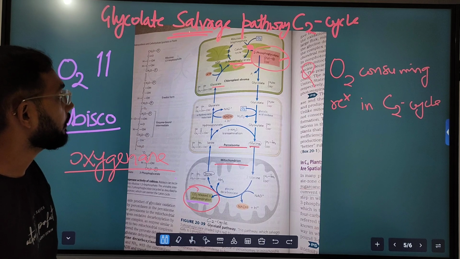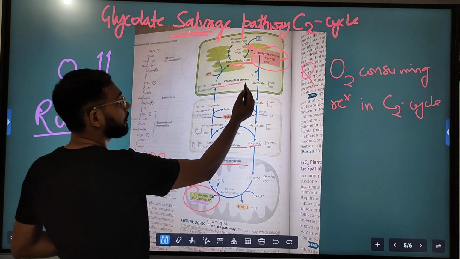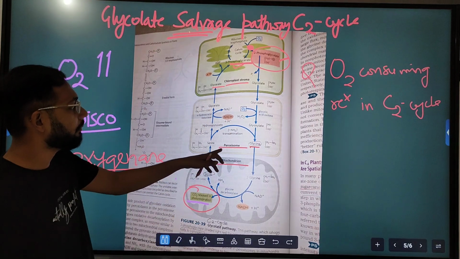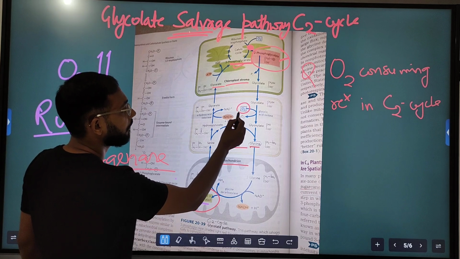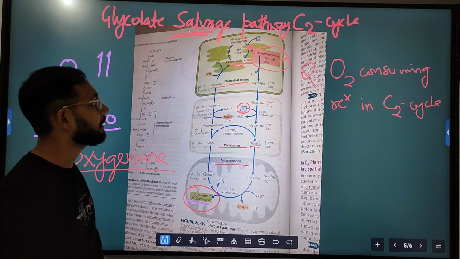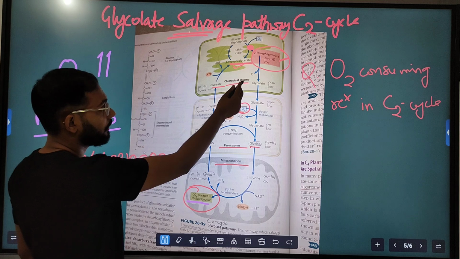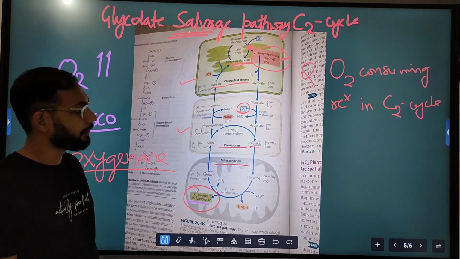Simply, you can see that in the chloroplast stroma the oxygen is utilized, and the second organelle, the peroxisome, is also where oxygen is used. So the two organelles are chloroplast stroma and peroxisome. In both of these organelles, oxygen is consumed. Okay, thank you.